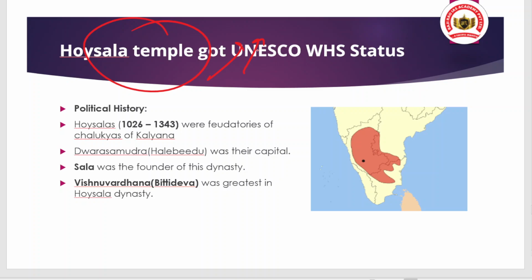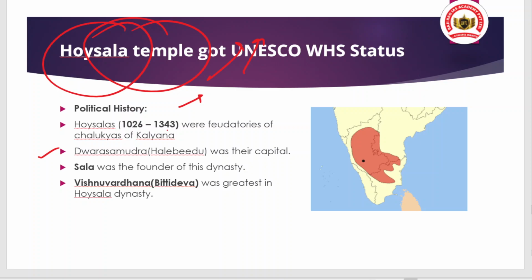When we talk about this temple, we have to know the basics like the Hoysala Empire. If we talk about the political history, the Hoysalas, who ruled between 1026 AD and 1343 AD, were feudatories of the Chalukyas of Kalyana, and Dwarasamudra, which was earlier known as Halebidu, was their capital.